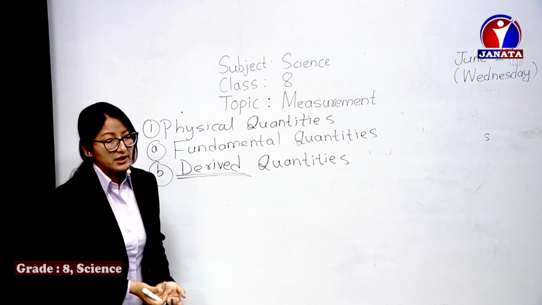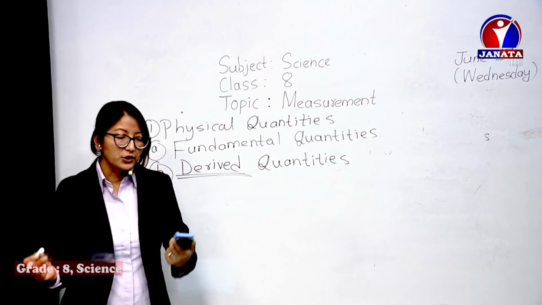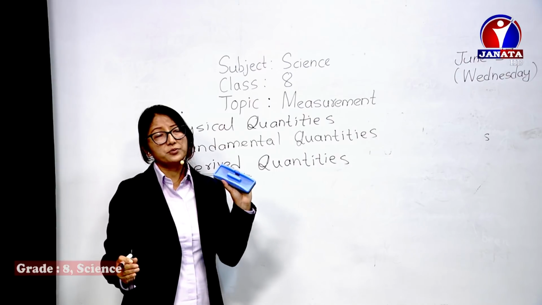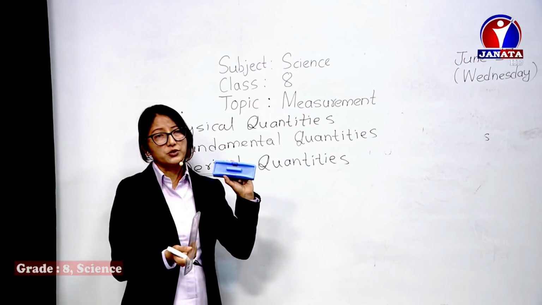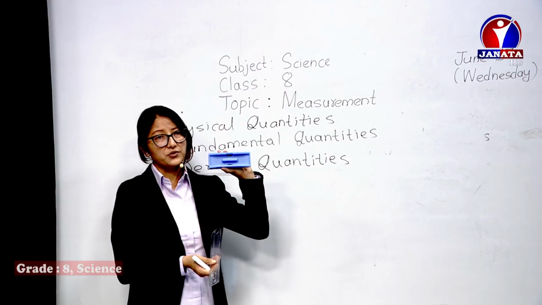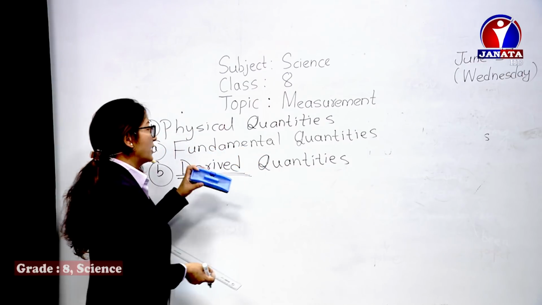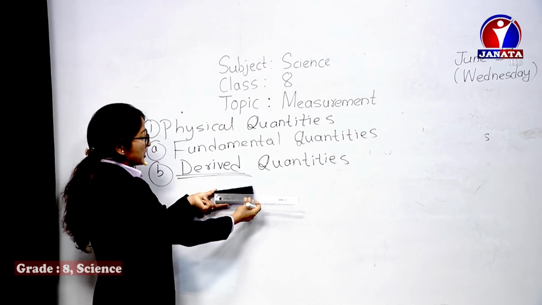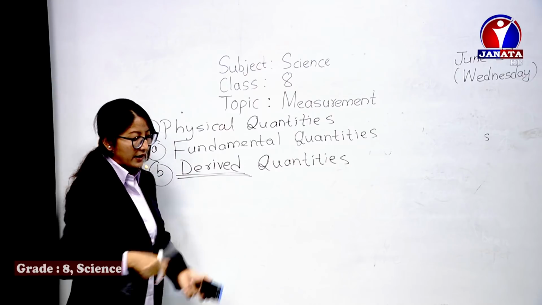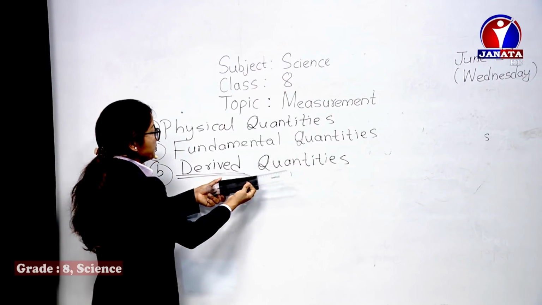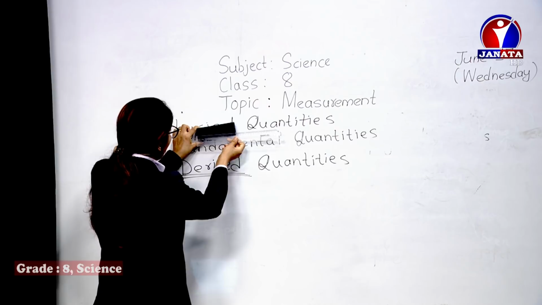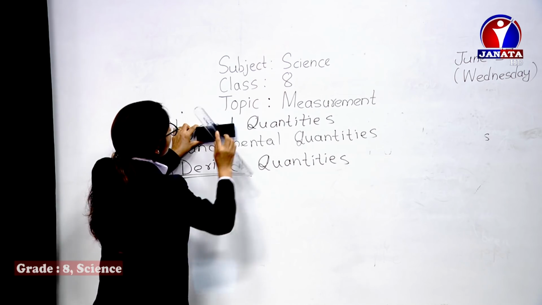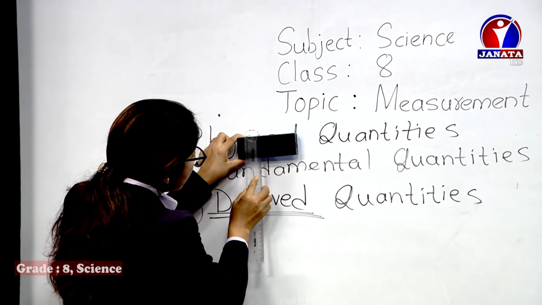Let's take some examples. You want to measure, for example, simply the surface area of this duster. So what do we need? We need to measure its length and its breadth, simply the plain surface area. I'll just measure its length using the scale. Just before, we found it was 14 centimeter. And if I measure its breadth, it's 5.